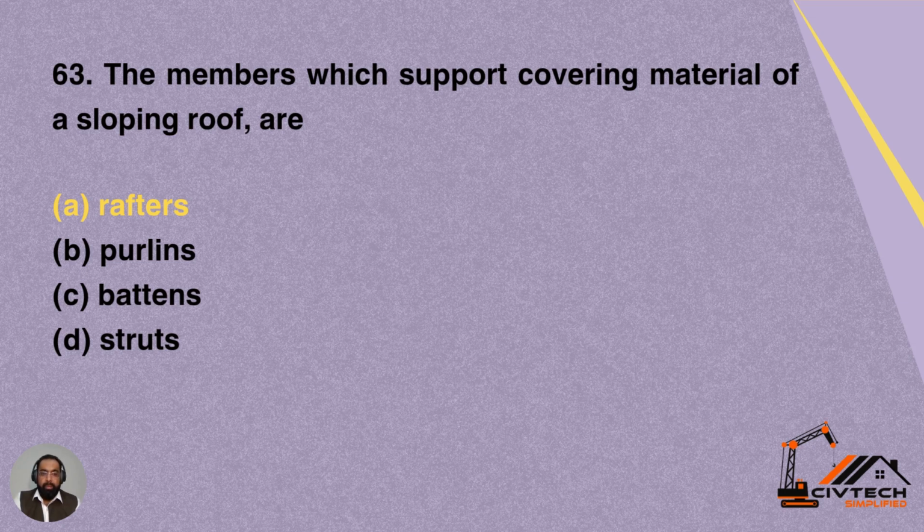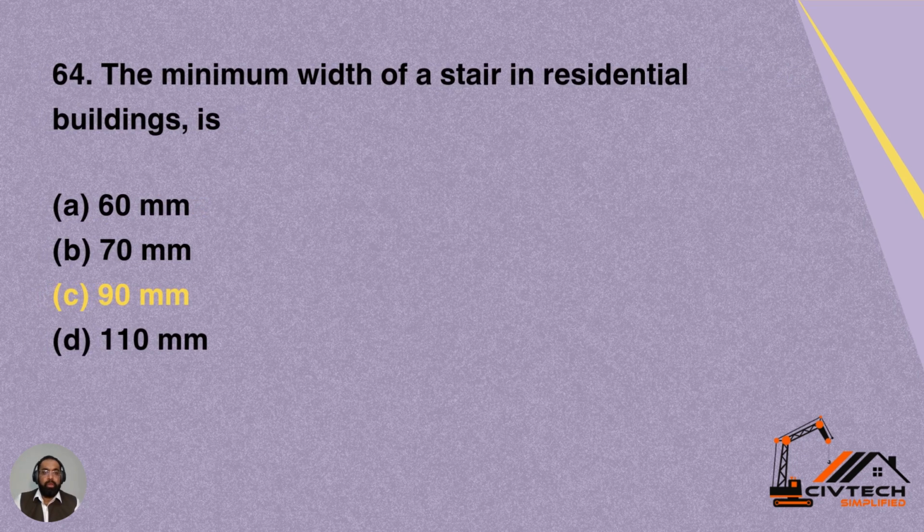Question 63. The member which supports covering material of sloping roof are. You must have witnessed the sloping roof, various structures we discussed in the previous videos. Options available with us are A, rafters, B, purlins, C, battens, D, struts. So rafters are the members which support the covering material of the sloping roof. So option A is correct for this question.